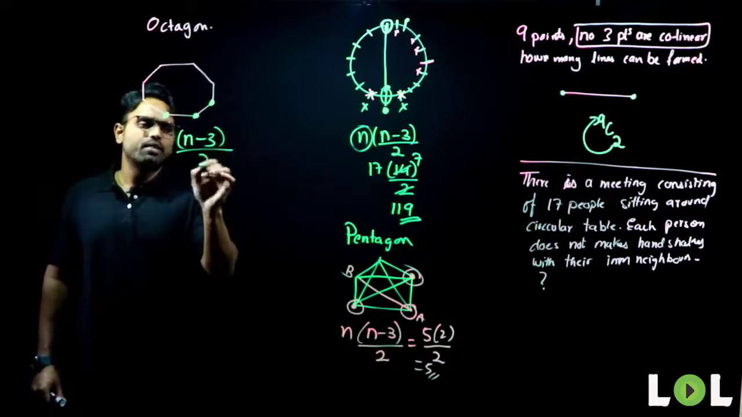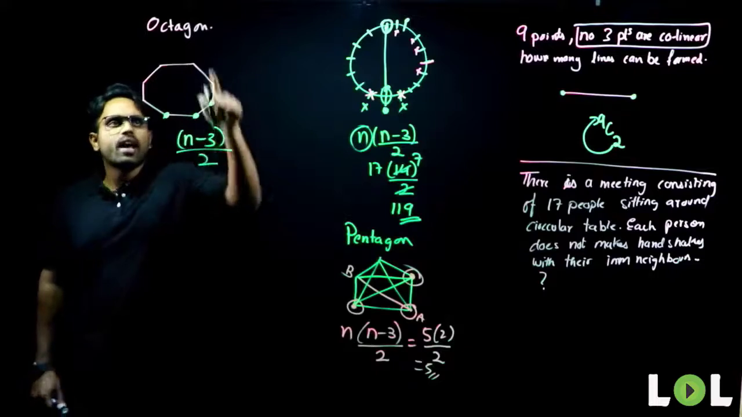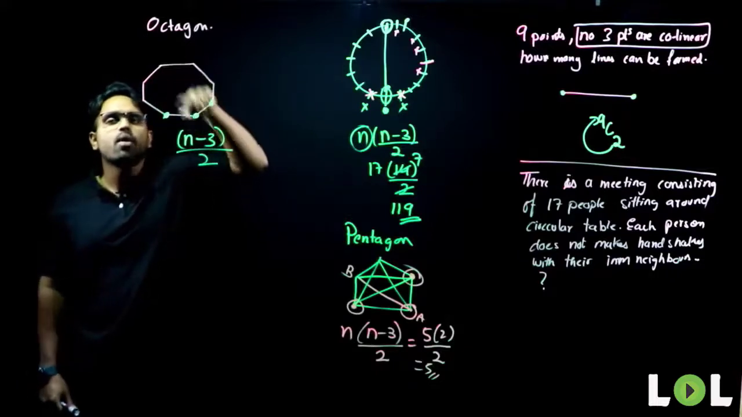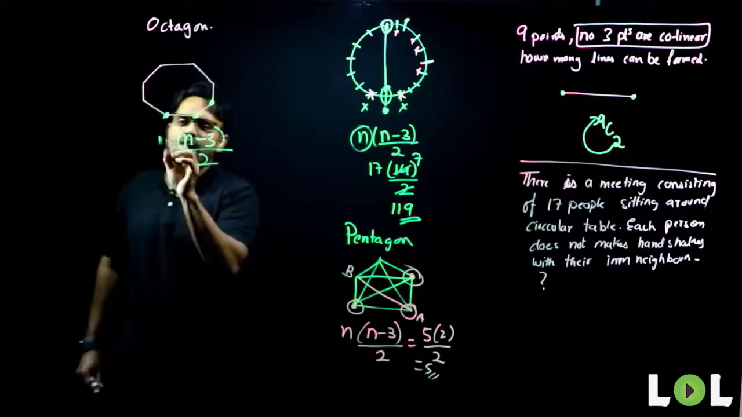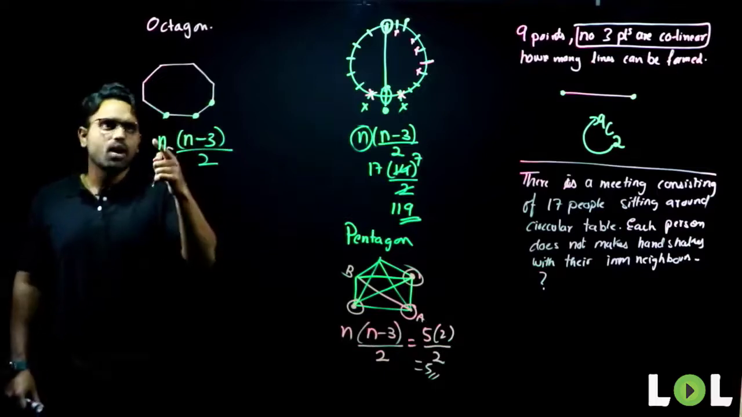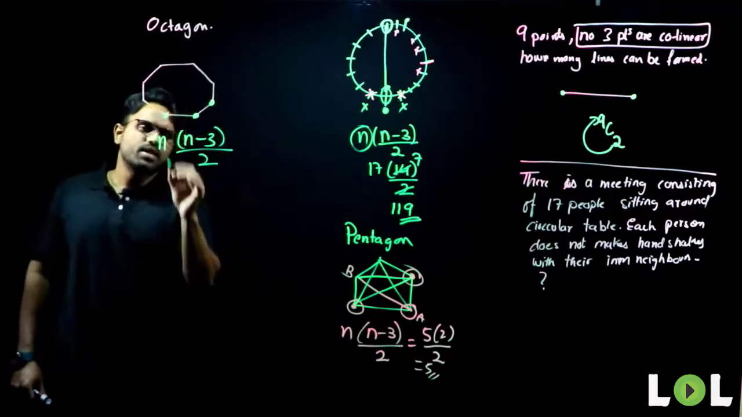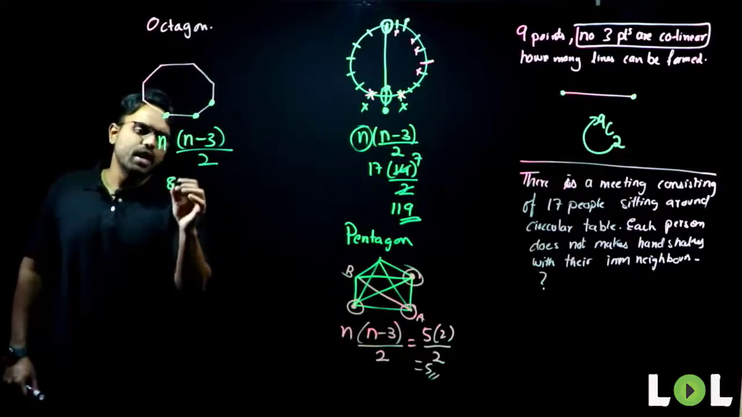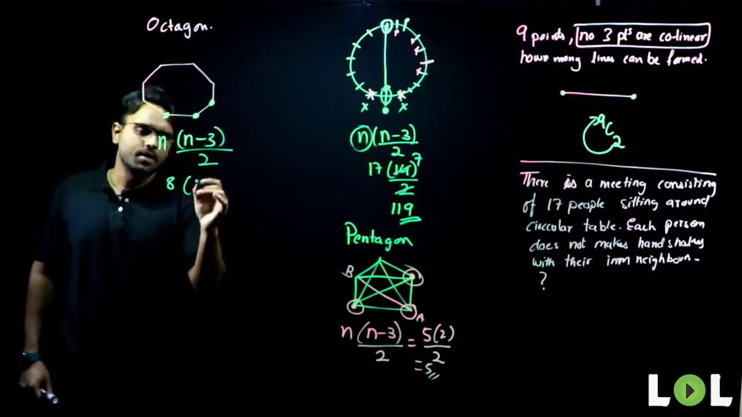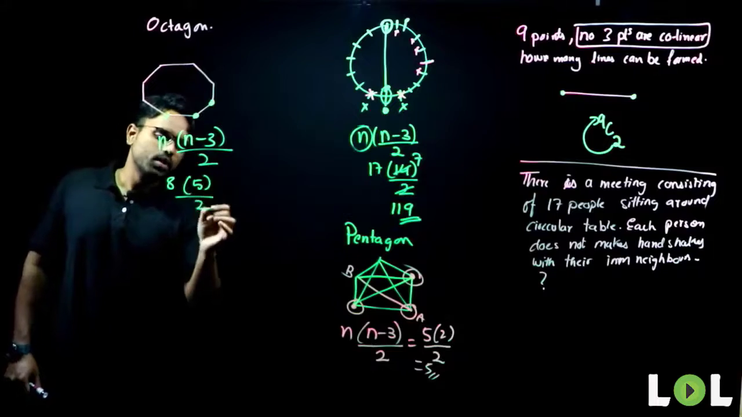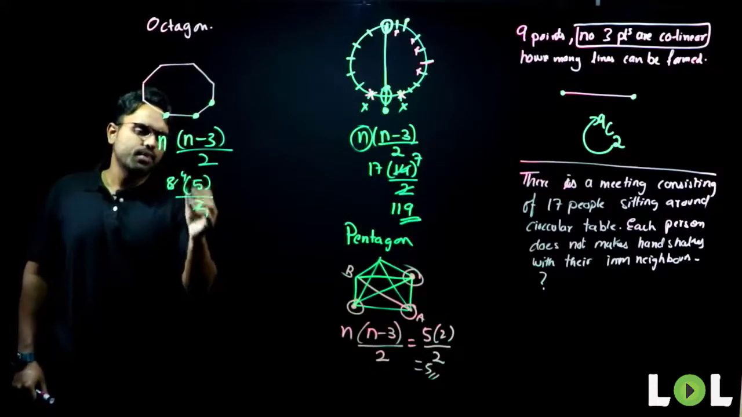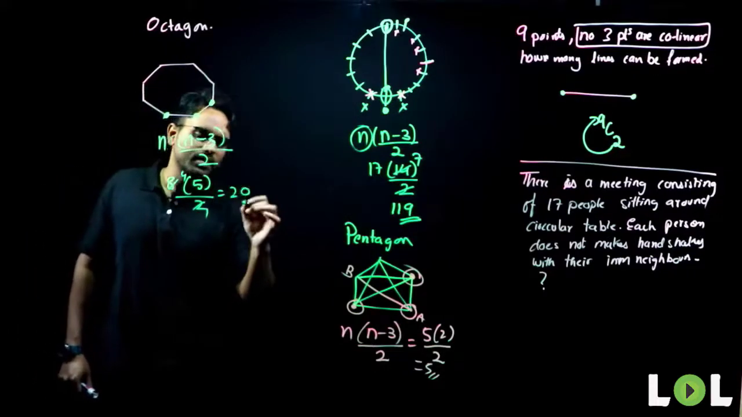I have to divide it by 2 because I'll have a repetition where the diagonals will be double counted. And I have to multiply it with n because of the number of points I have to consider. So this will give me how much? N is 8 points I have. 8 into 8 minus 3 is how much? 5. 5 divided by 2. This is 2, 1 times, this is 4 times. 5 and 4 is 20. I have 20 diagonals.